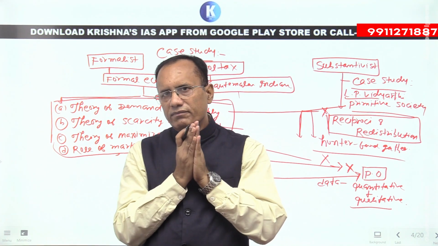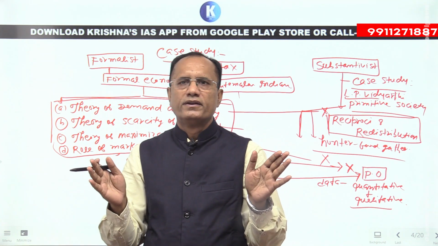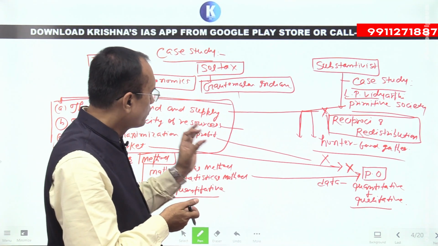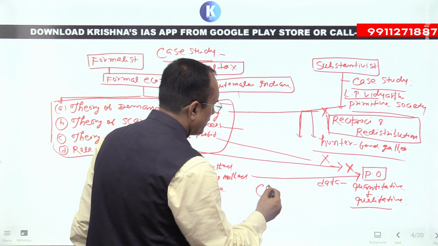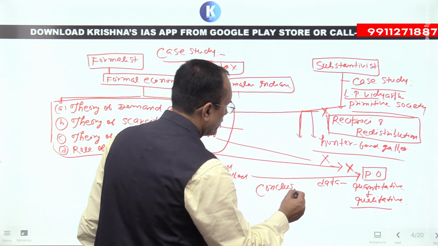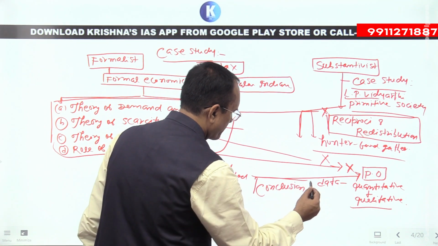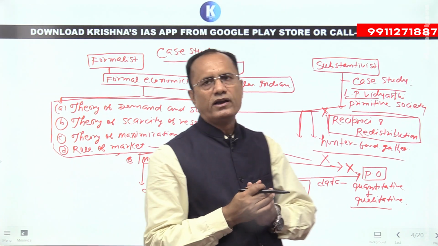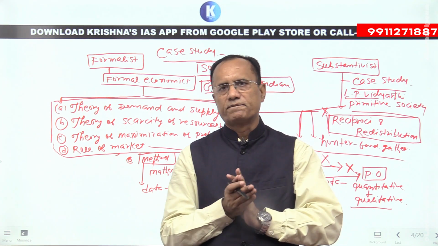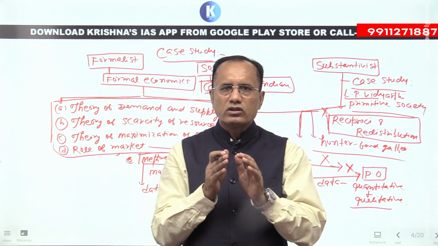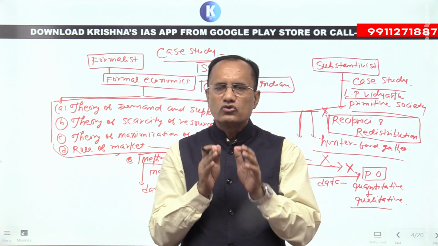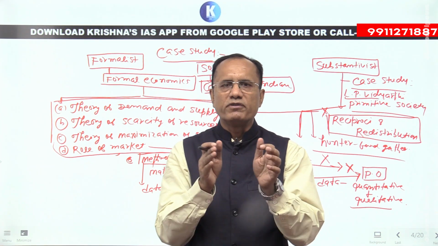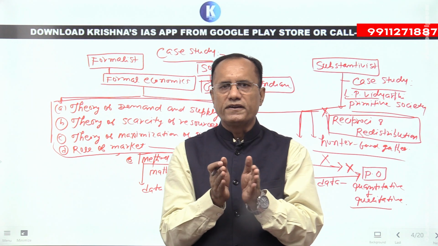But recently some anthropologists found that in the course of globalization, and here if you want to write a conclusion, both primitive as well as modern economic systems are integrating with each other, and therefore both approaches are useful for the understanding of the economic activity of the people of primitive as well as modern society.